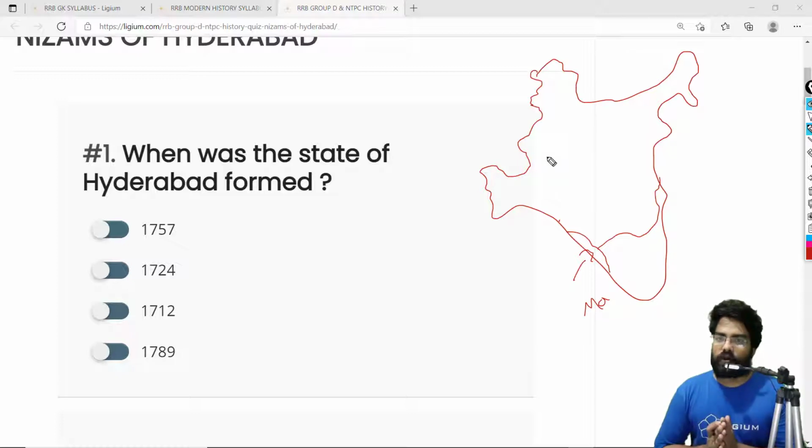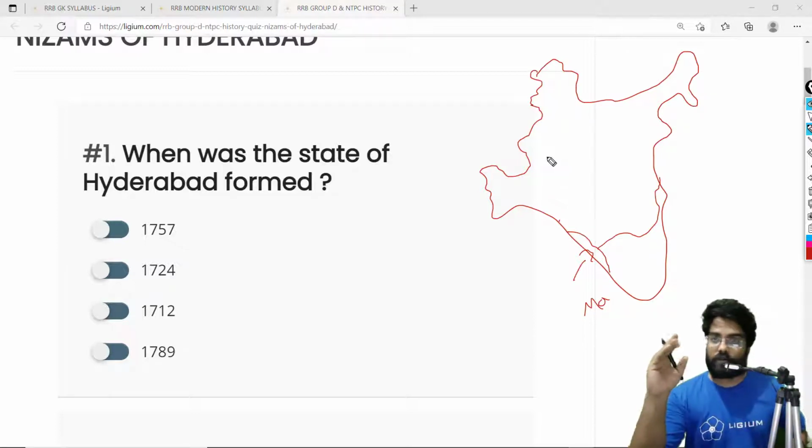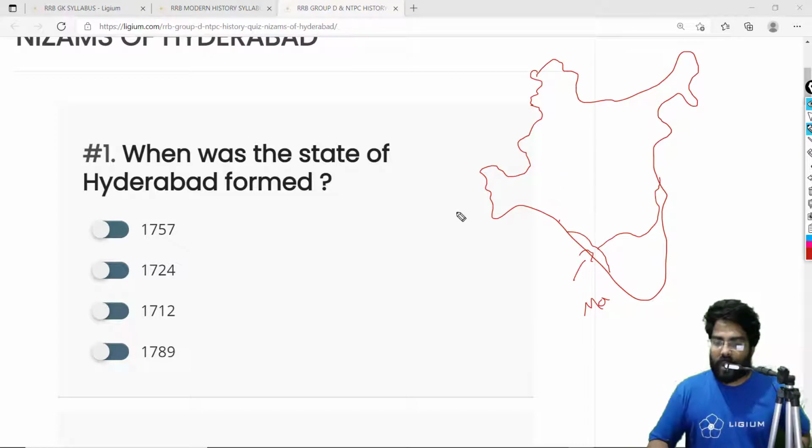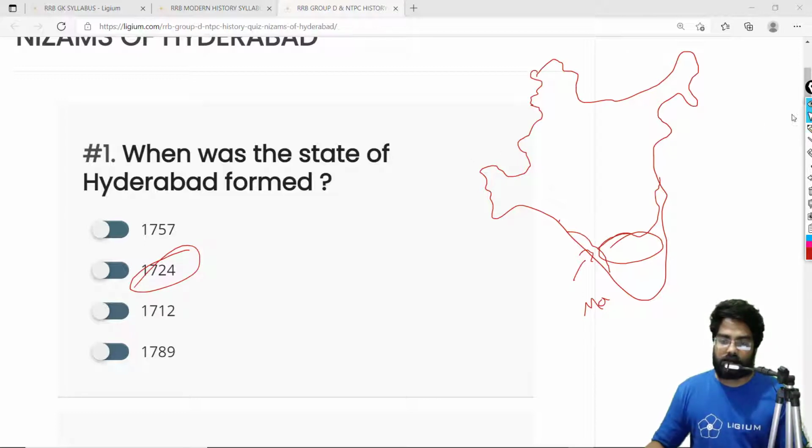Now, in 1724, a guy called Asaf Jah, that was the title, it's actually a full name, Kamruddin something, decided to form his own independent kingdom. Even though he decided to form his own independent kingdom, he was definitely not independent because he depended on resources from the Mughal Empire. He founded a state in this region, and this region came to be known as Hyderabadi Nizam. So the state was founded in 1724. The correct answer is 1724.